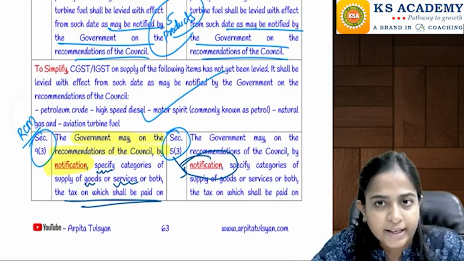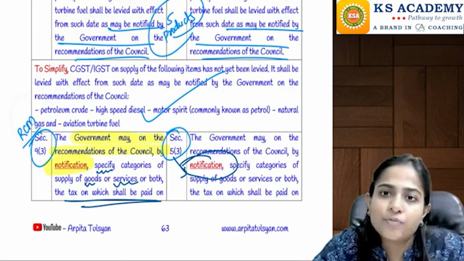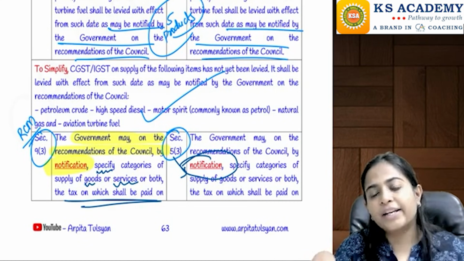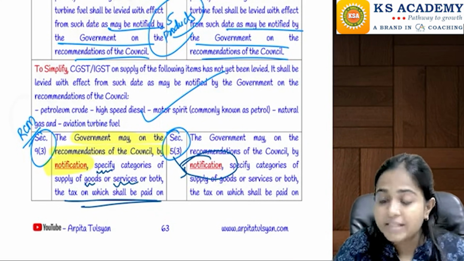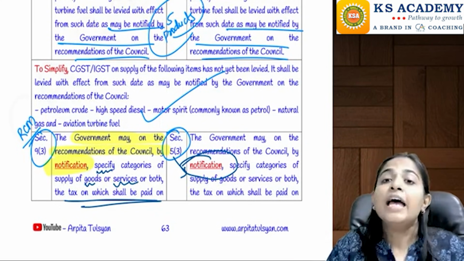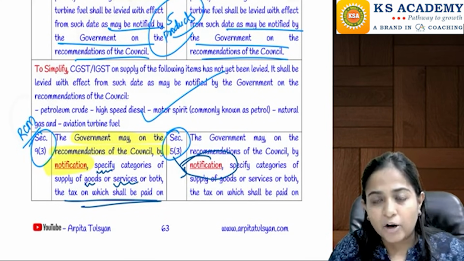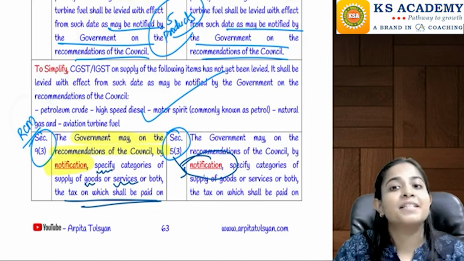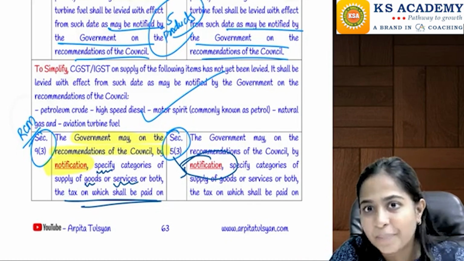Okay, 9.3 and 5.3 says what? 9.3 and 5.3 says that there will be certain transactions, certain supply of goods and services which will be notified by the government, on which the government will say that instead of forward charge mechanism, reverse charge mechanism will be applicable.